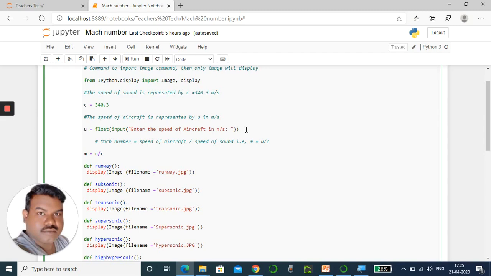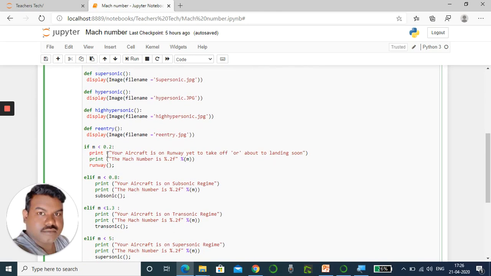Based on that, it is going to find the Mach number using the formula. Here u represents the velocity of the aircraft and c represents the speed of sound. The speed of sound is 340.3, which is already defined here. Based on this, the Mach number is calculated.